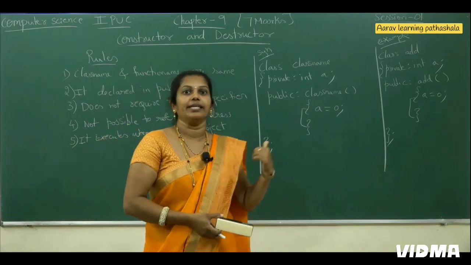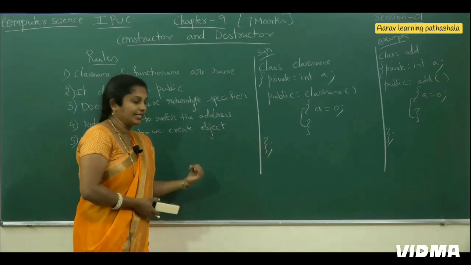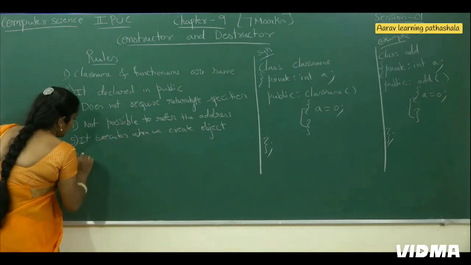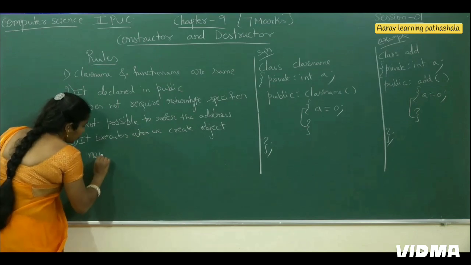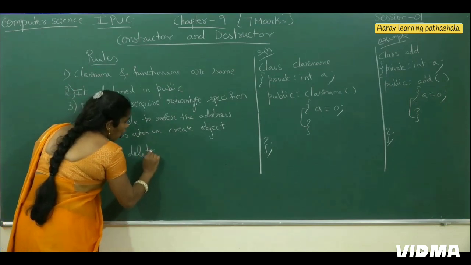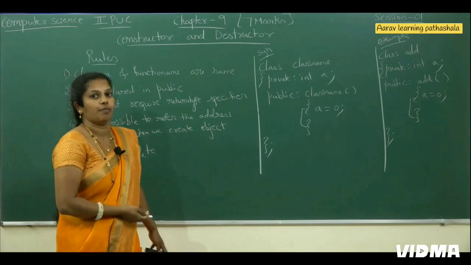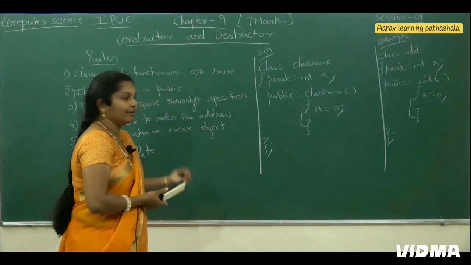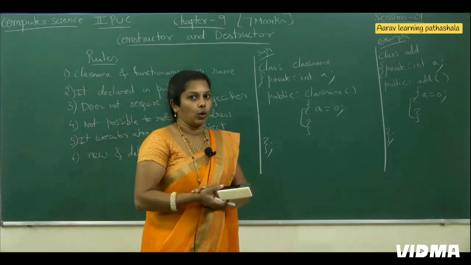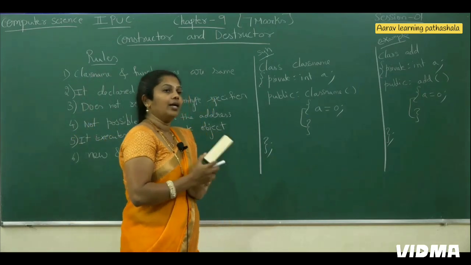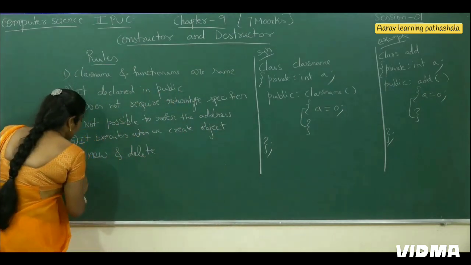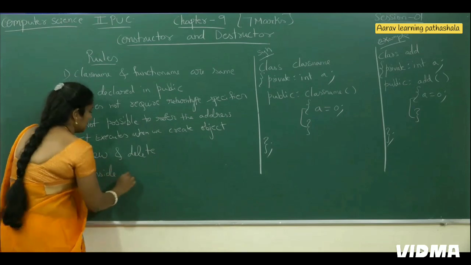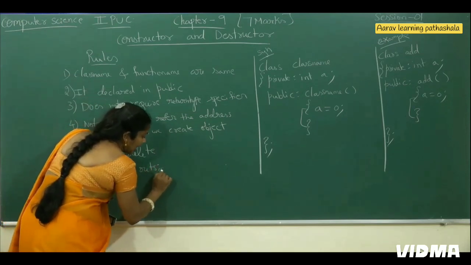When we create an object, immediately by itself, implicitly, it will call this function. It uses the new and delete operators whenever it requires memory. Implicitly, by itself, it will call new and delete whenever memory is required for the constructor. We can write the statements of this constructor both inside as well as outside the class.